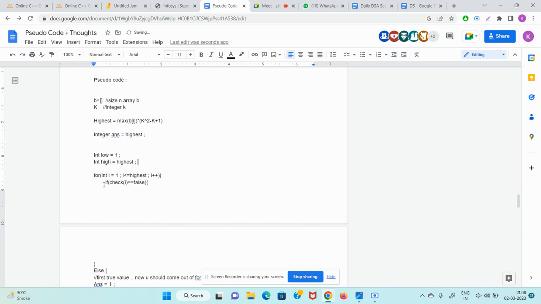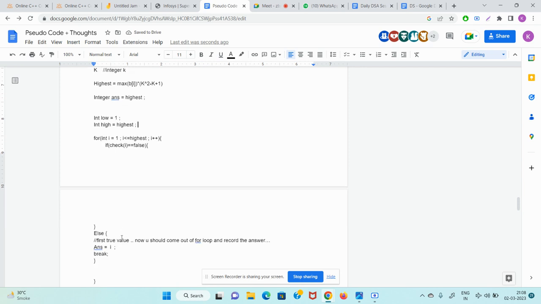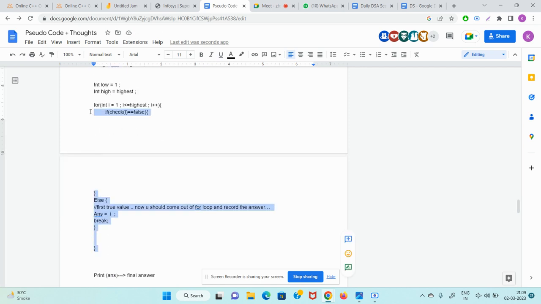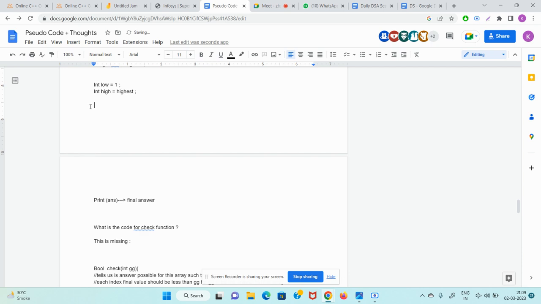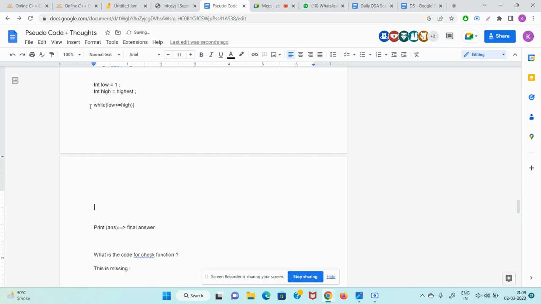Okay, this much is clear. So guys, now I have a trick which can solve this in a while loop: while low less than equal to high, write int mid. Okay, mid is nothing but